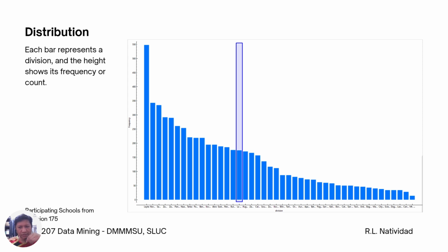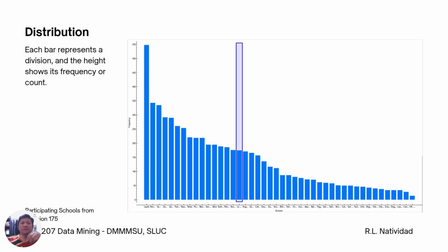In this bar chart, you'll notice that there is a distribution of the participating schools, and the highlighted one is La Union. There are 175 participating schools.